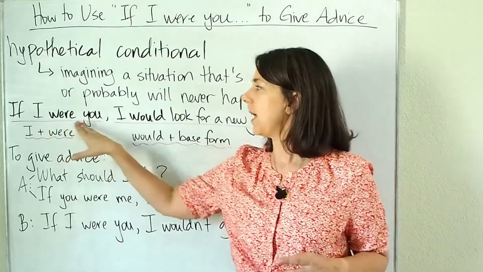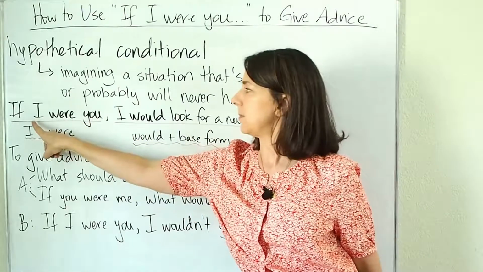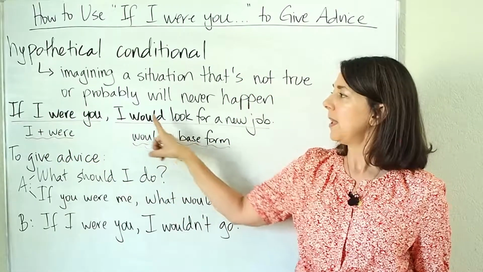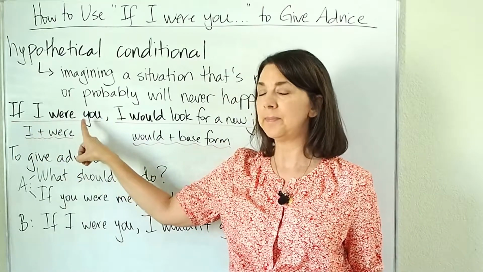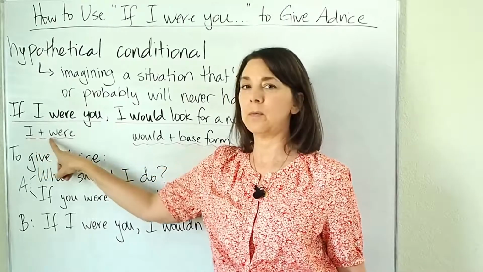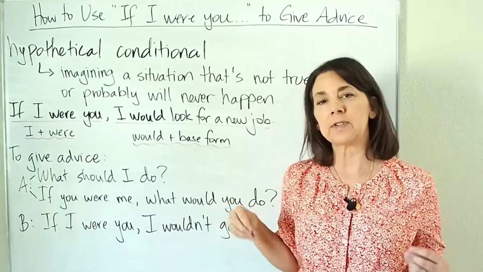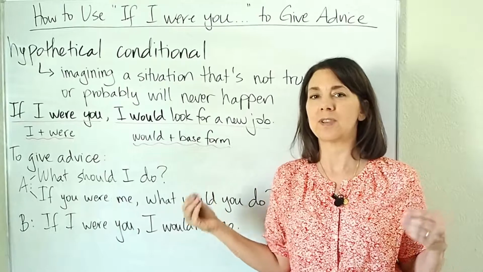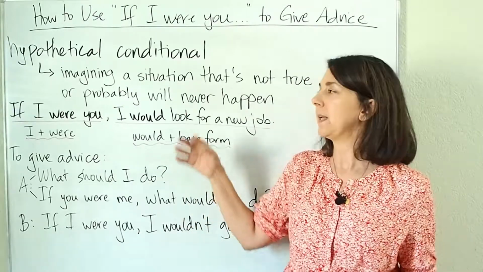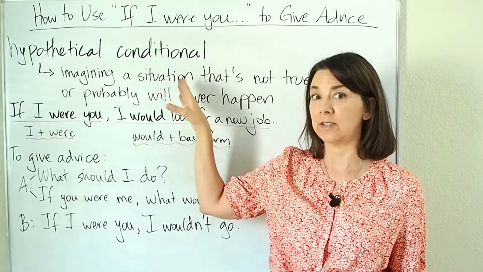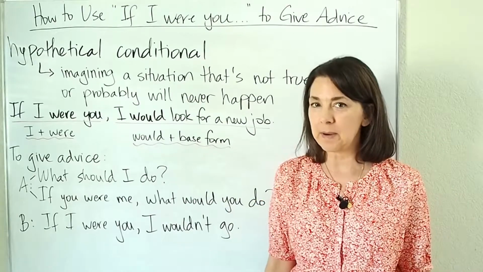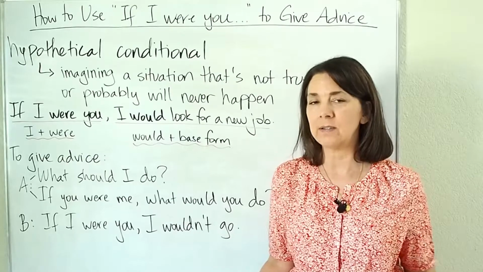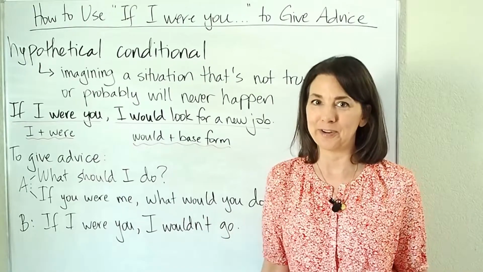Now notice here that we have two clauses with subject and verb, and if we have the dependent clause first, we're going to put a comma, and we're going to use I with were. That's tricky for some people because usually they want to use I was, but because it is this hypothetical conditional, we use were. And that's just something that you have to memorize. It is a little strange, but that is the grammar for this.